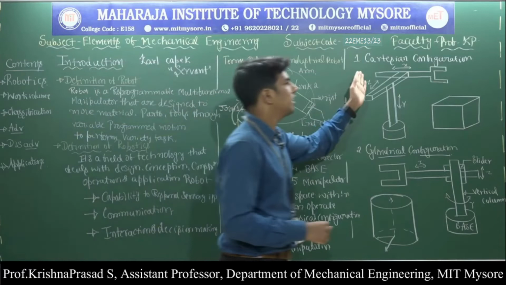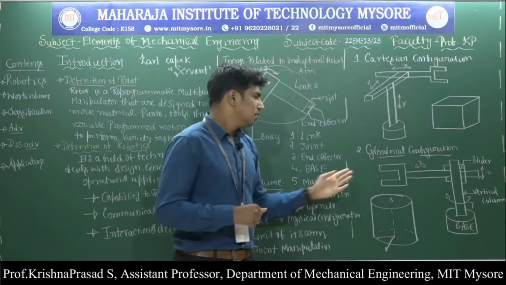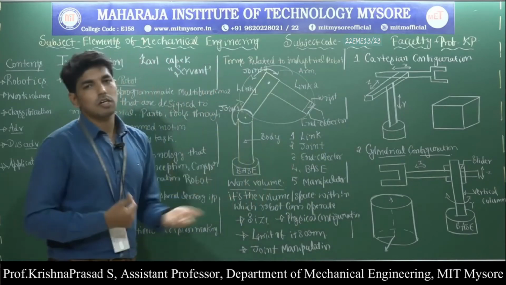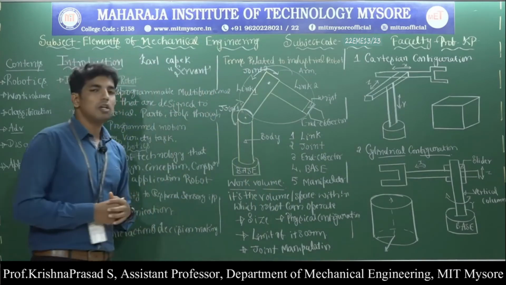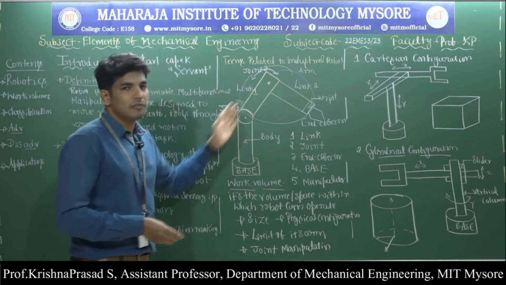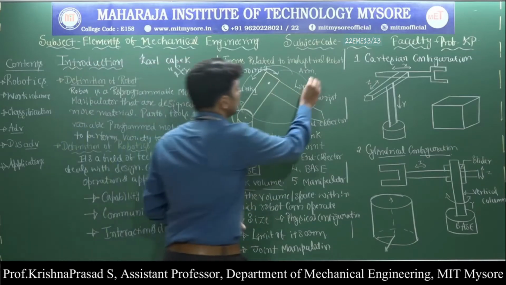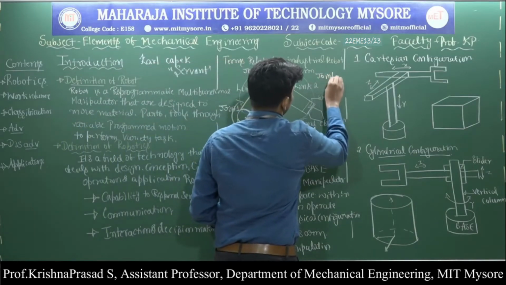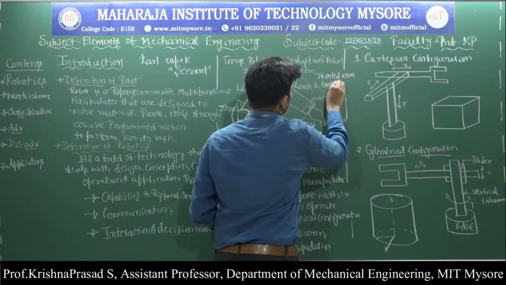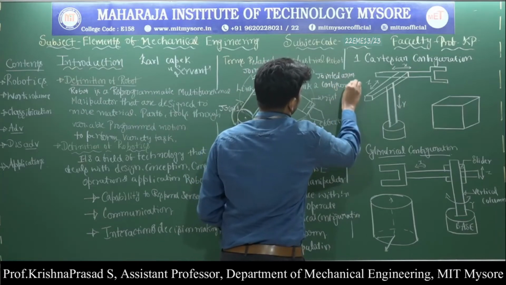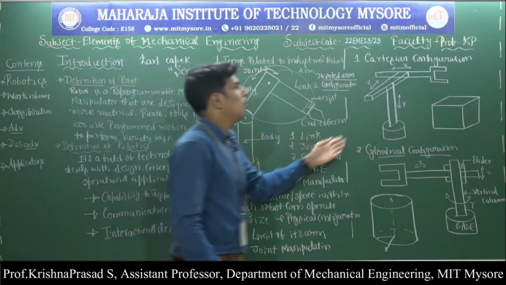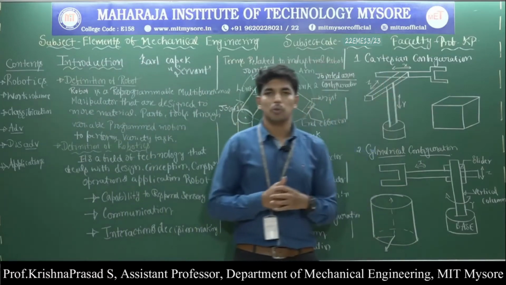First one, it is called Cartesian configuration robot. Second one, it is called cylindrical configuration robot. Third one, it is called polar configuration robot. And fourth one, it is called jointed arm configuration robot. So this industrial robot, whatever the figure we have written, this itself is called jointed arm configuration robot. Very first one, we need to know what is meant by the Cartesian configuration robot.